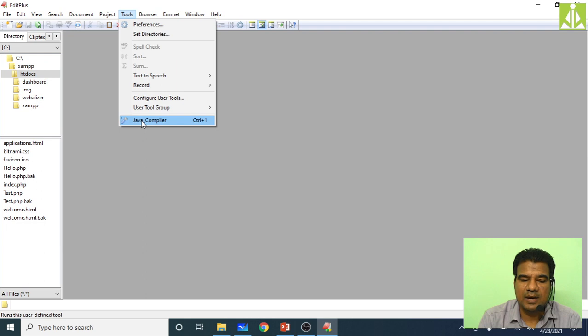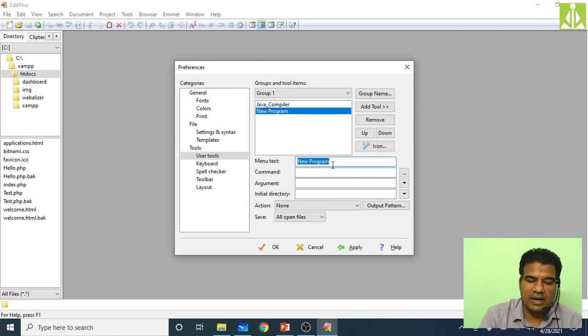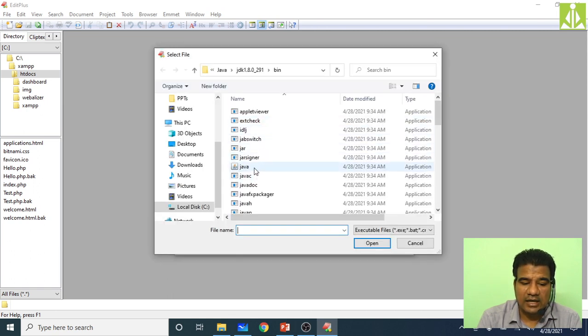So you can see the Java compiler is now here, and using it you can compile the program. Now we have to add the java command, that is the run command. Click on configure user tools again. You will get this window. Go to add tool, program, and give the name as Java_run. Take the java command from that location and click on open.